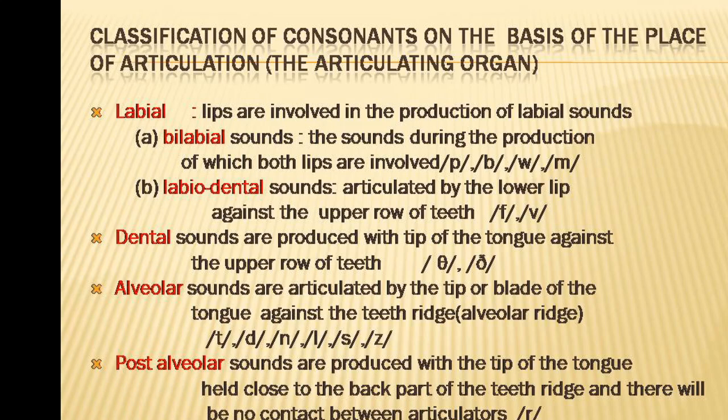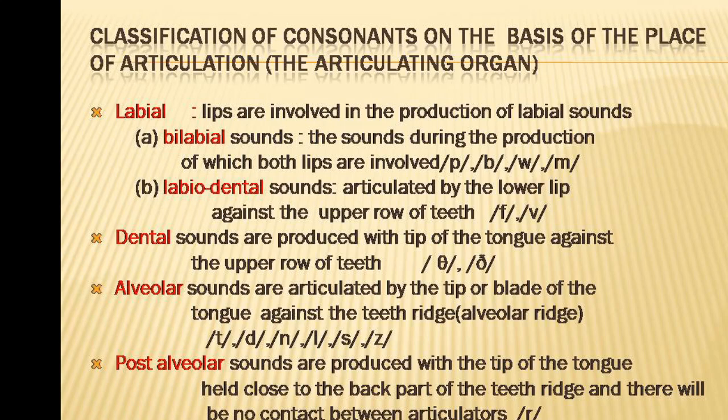Labiodental sounds. The meaning is clear from the term itself: labio-dental, lips and teeth. They are articulated by the lower lip against the upper row of teeth. The upper row of teeth is the passive articulator, and the lower lip is the active articulator. The lower lip touches the upper row of teeth.